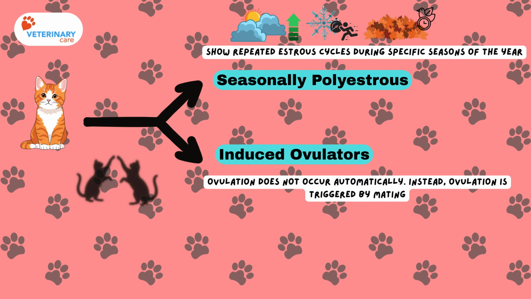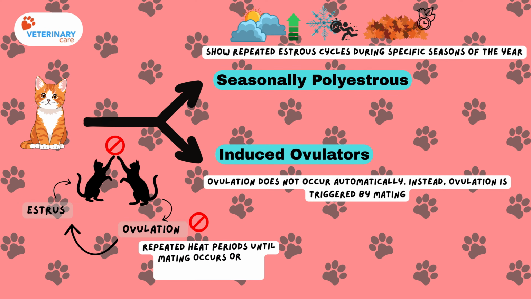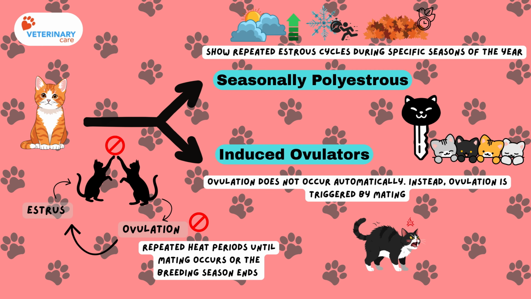If a queen does not mate during estrus, ovulation does not occur, and she returns to estrus again after a short interval. This results in repeated heat periods until mating occurs or the breeding season ends. This unique reproductive pattern explains why female cats may appear to be constantly in heat during the breeding season and highlights the importance of proper breeding management and population control in cats.